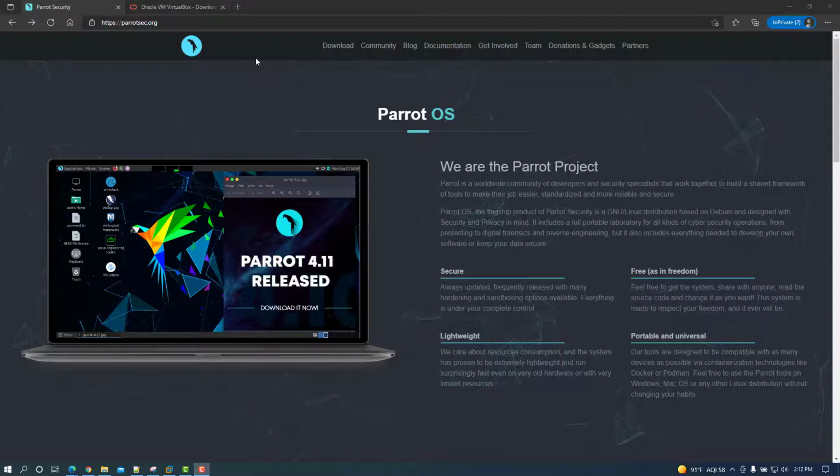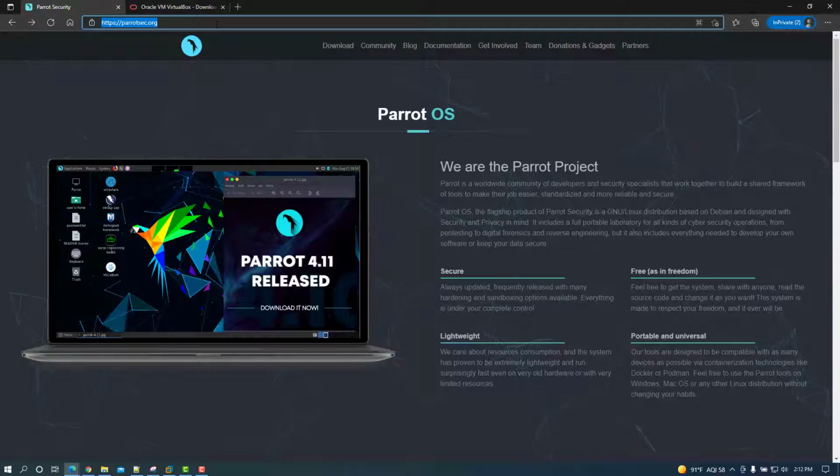You'll be able to go to https://parrotsec.org. That's parrotsec.org. I'll put the link of this site in the description of this video. If you go to this site, then basically what Parrot OS is, it's a Debian-based Linux distribution that has security and privacy in mind.